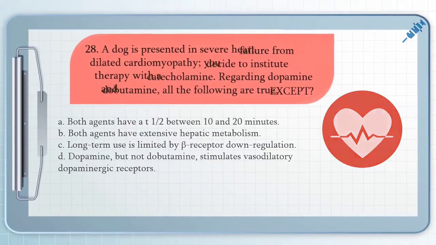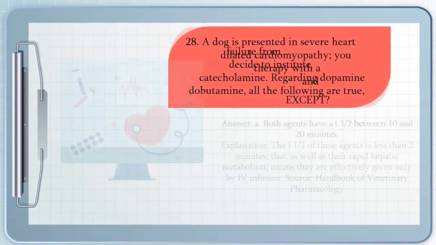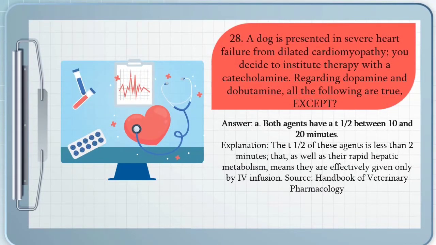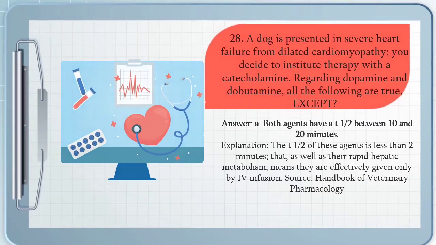The answer for that question is letter A. The T1/2 of these agents is less than 2 minutes. That, as well as their rapid hepatic metabolism, means they are effectively given only by IV infusion. Moving forward, we have question number 29.